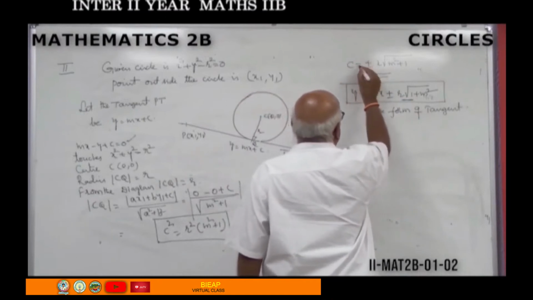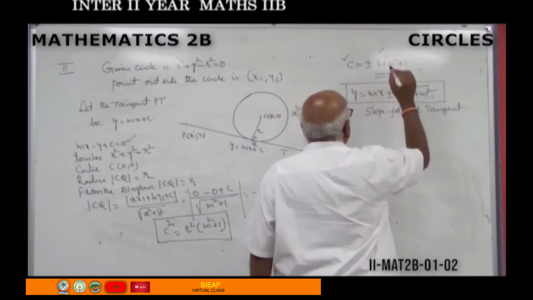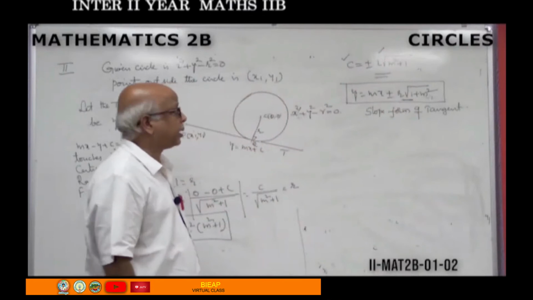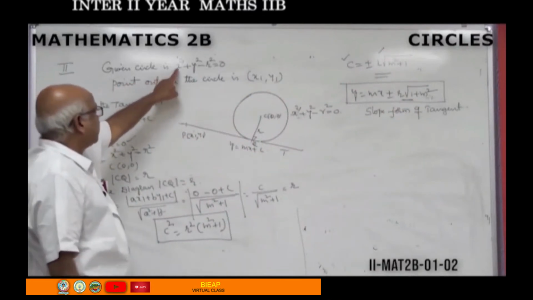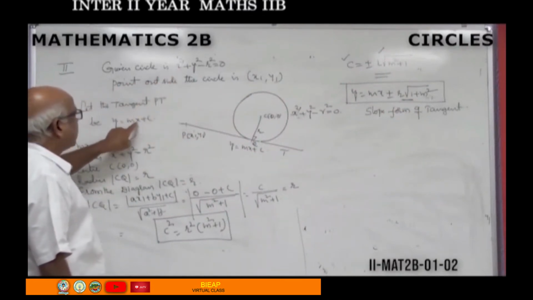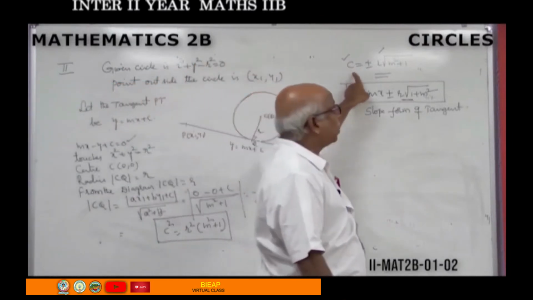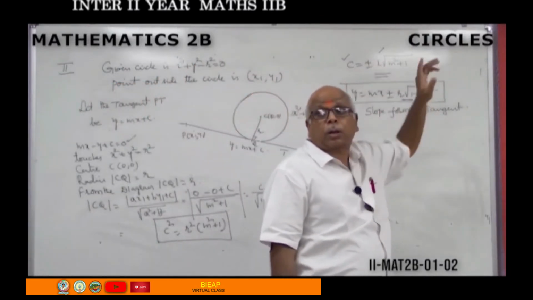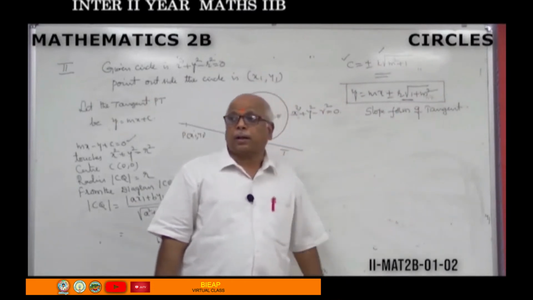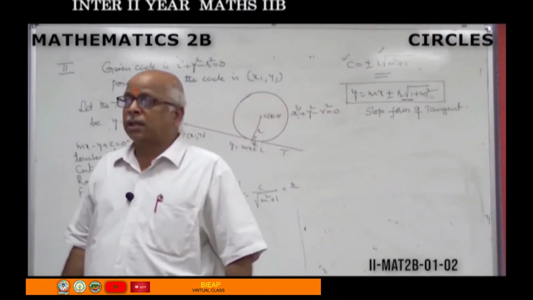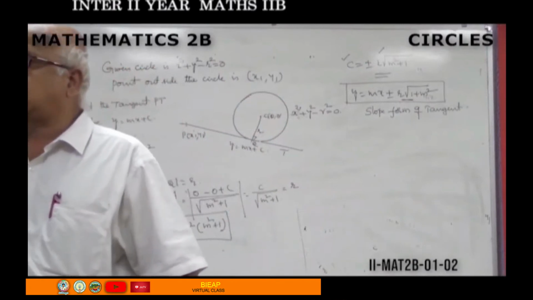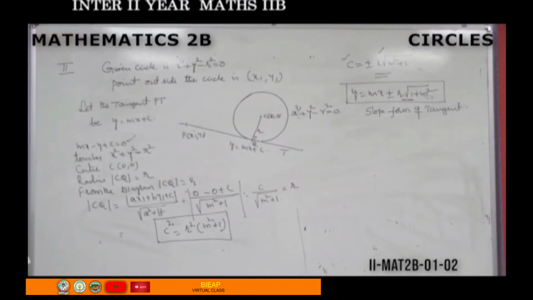In this, inherently, we derived one condition: for a circle of this type, if the line touches the circle, the condition is c equal to plus or minus r root 1 plus m square.